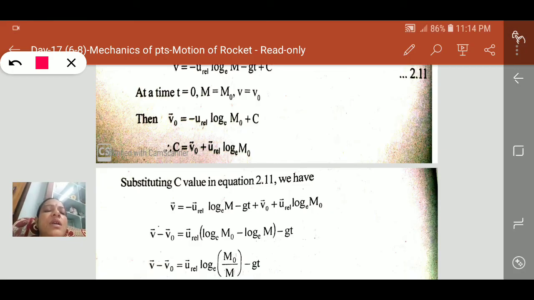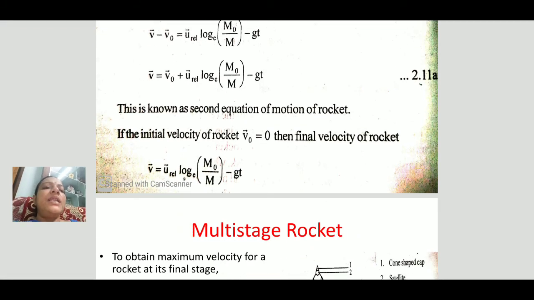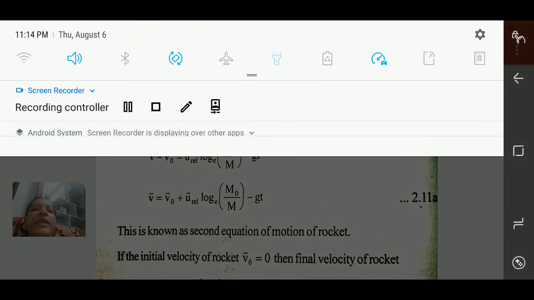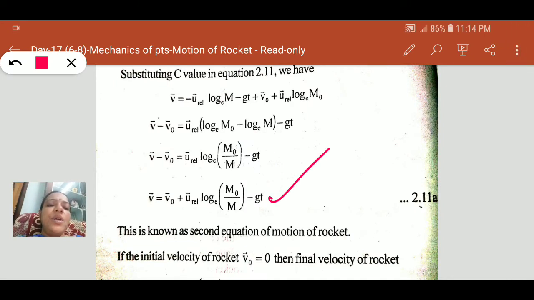By substituting, finally you get the final velocity of the rocket as: v is equal to v naught plus u relative velocity log of m naught by m minus gt.